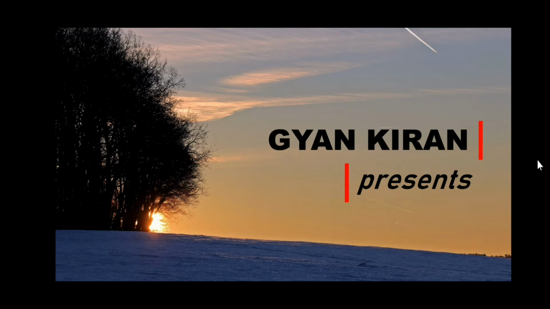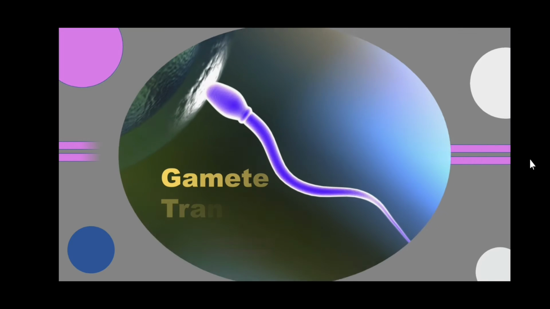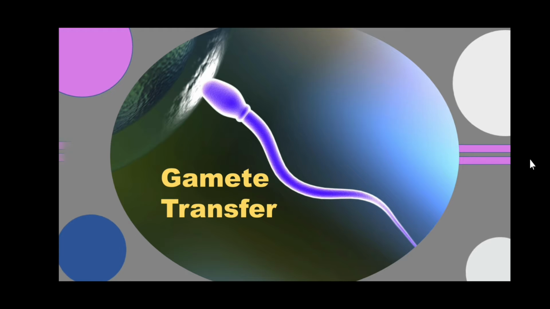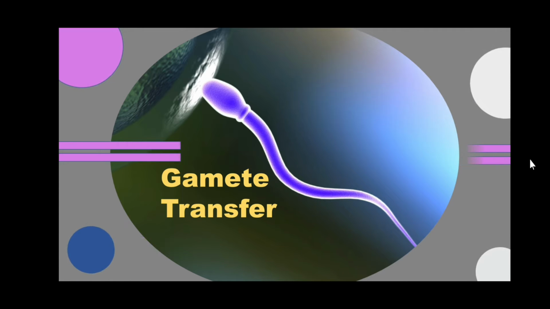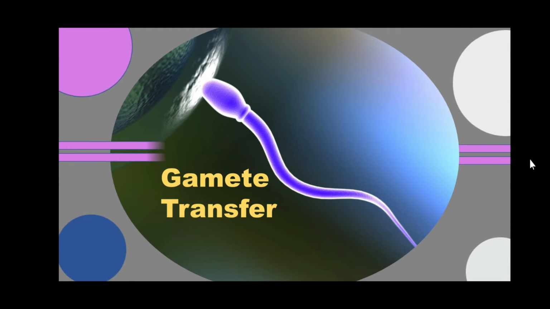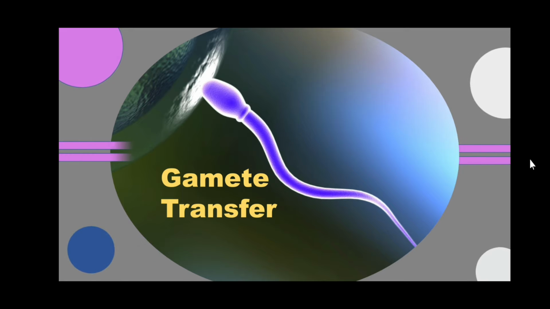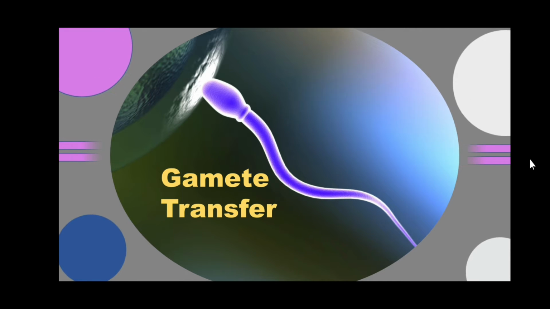Dear student, in this session you are learning about one of the important phenomena in sexual reproduction, that is gamete transfer. Gamete transfer is an important event in sexual reproduction.